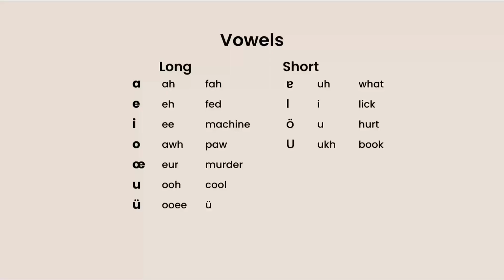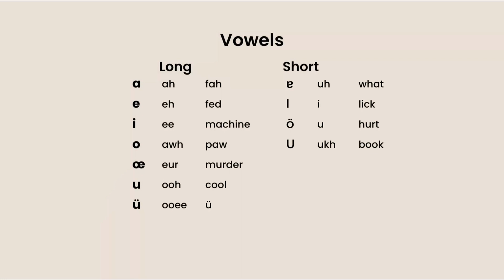So next up, we have some vowels that are seen in Cantonese. On the left-hand side, you can see some long vowels. The first one, the a, is an open ah sound, like in the word fa. And then the e sound is like the eh in the word fed. The i is sort of like an ee, like in the word machine. You can hear the sheen, sort of ee.